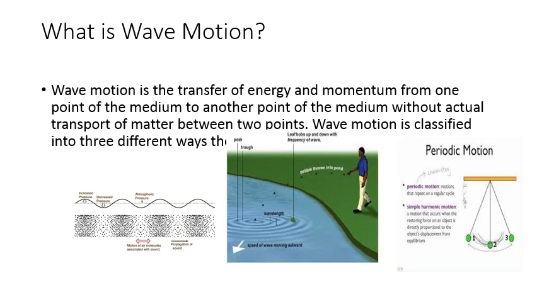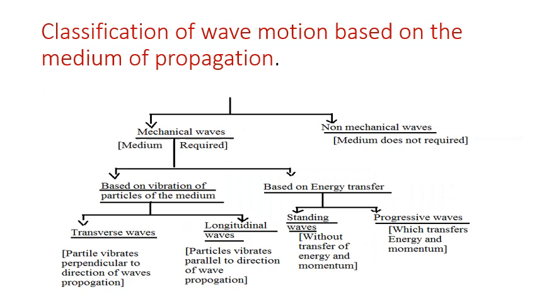The medium of propagation, the dimensions in which a wave propagates energy, and the energy transfer. For example, look at the picture. Waves formed in a ripple tank and the periodic motion of a simple pendulum are examples of wave motion. So, classification of wave motion based on the medium of propagation.